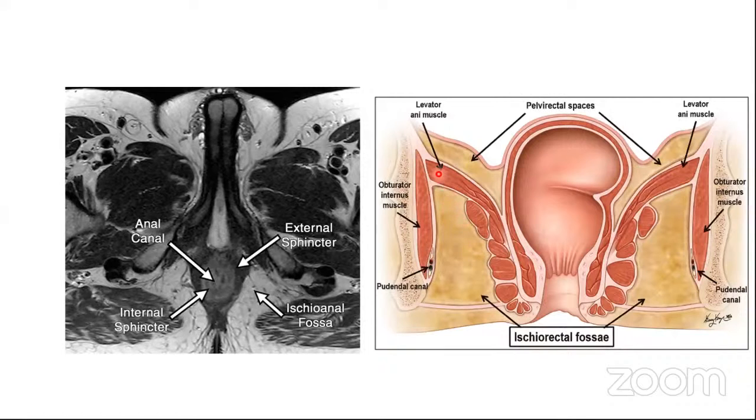This ischiorectal fossa superiorly will have the levator ani muscle. Here we'll have the external anal sphincter, and here the obturator internus and the bony pelvic wall. Posteriorly, it will be limited by the gluteus muscles. So here you can see the mesorectal fat has gone. It is almost parallel to the anal canal, so it is also called the ischioanal fossa.